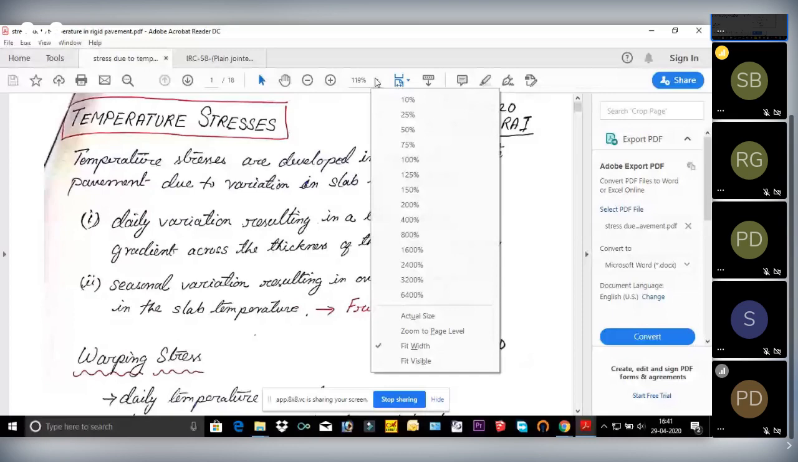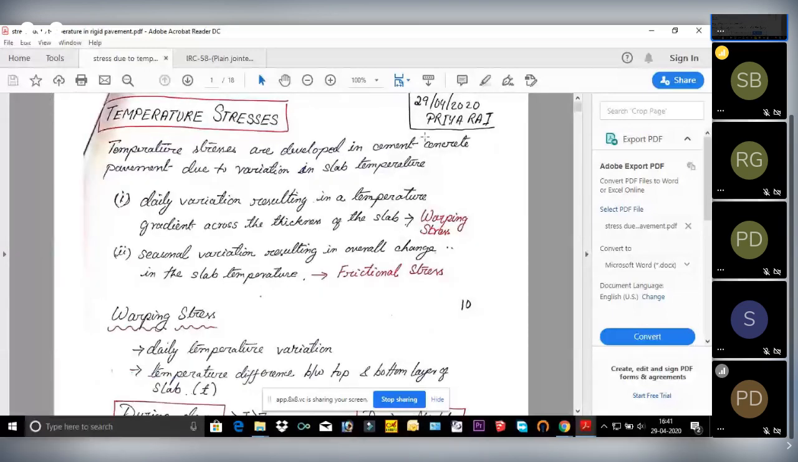So this is your today's topic. The last lecture was on stresses in the rigid pavement due to loading. We already said there are three critical positions: loading at the interior, at the corner, and at the edge. Also, in the last class, I forgot to tell you one thing, that stress due to loading in the edge region will in most cases be maximum.